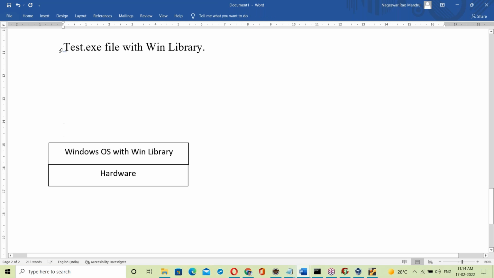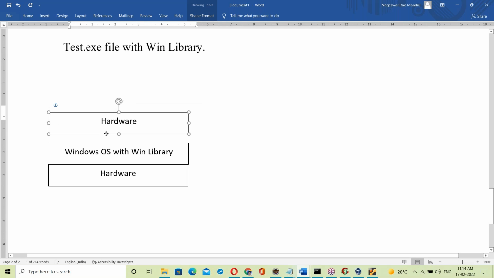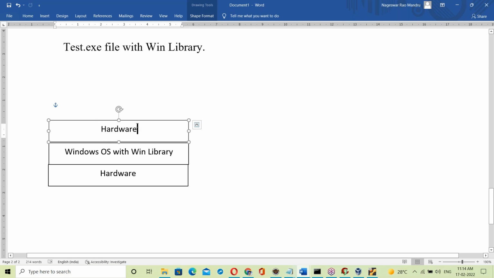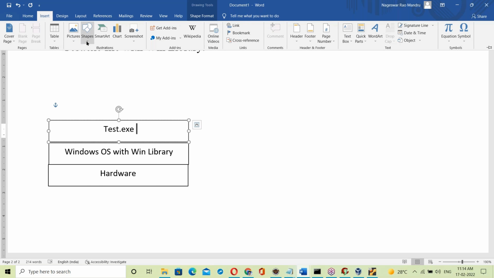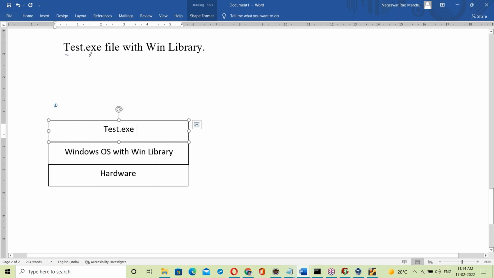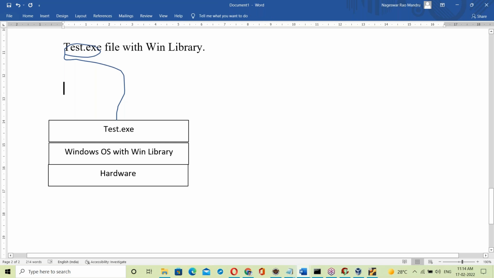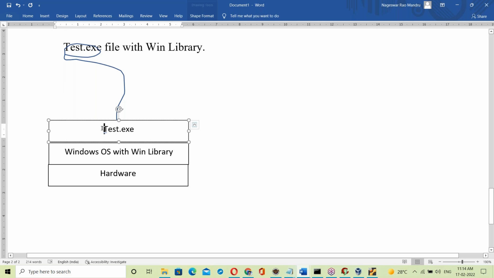Now the test.exe file is running on top of Windows OS. Let us say this test.exe file is placed on Windows OS. When you try to run the test.exe file, what happens here?